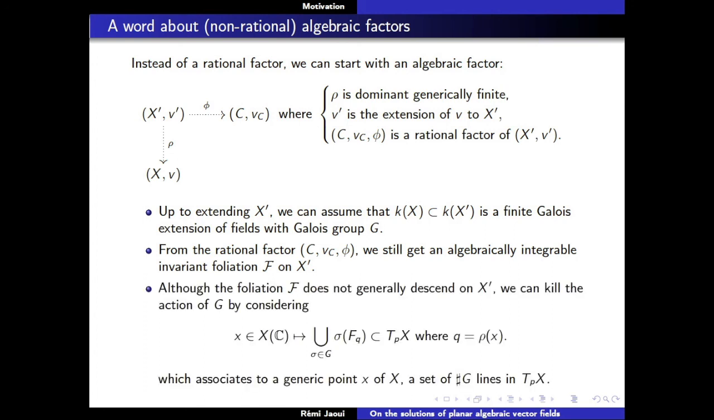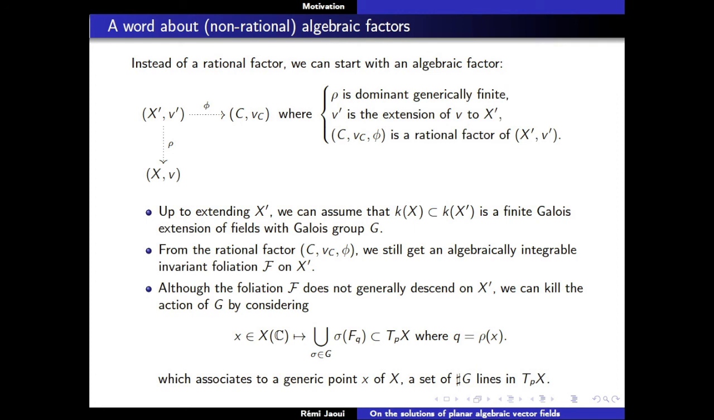But here, what we do is the following. The foliation in general does not descend to X prime. It's not invariant under the group G that I wrote here. Okay, but what you do if it's not invariant is that instead of considering it, you just kill the action of the group G by sending a point x in X to